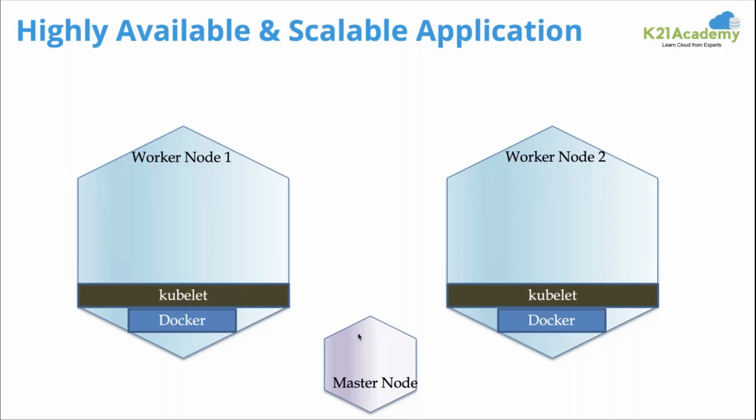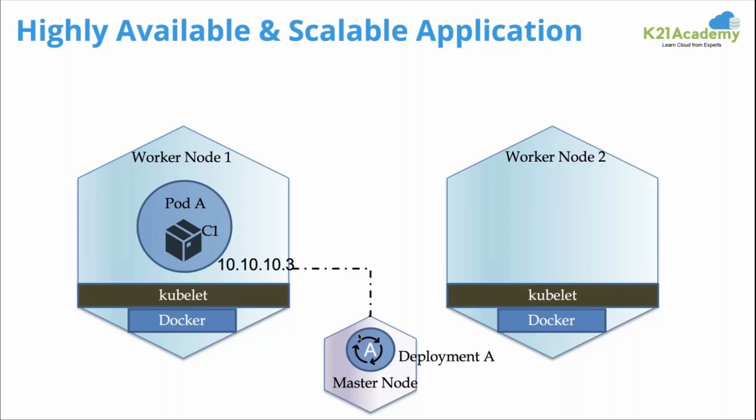We saw the scheduler's role, we understood etcd's role, kubelet's role, Docker's role. There was a control manager which was hanging there, and we didn't focus that much on that. Now it's time to focus on that. Deployment is a type of controller which gets created, which helps us manage the replicas. If I say run 3 replicas, it will run 3 replicas. If I say scale to 10, it will scale to 10. If I say scale down to 3, it will scale down to 3. So deployment gets created. It in turn goes and creates those replica pods.